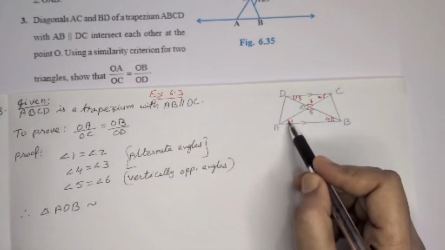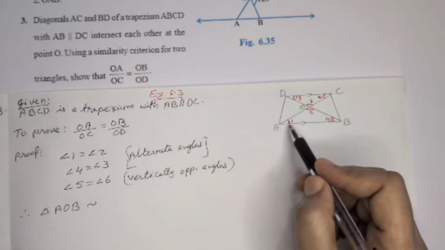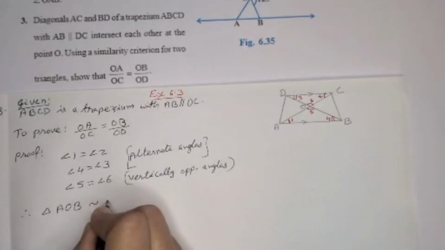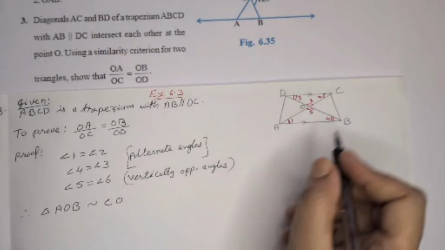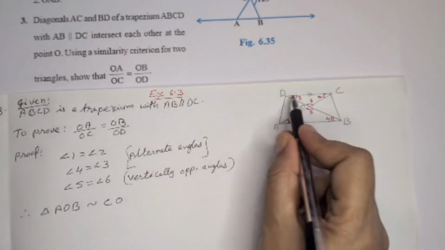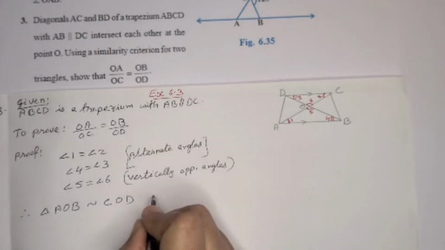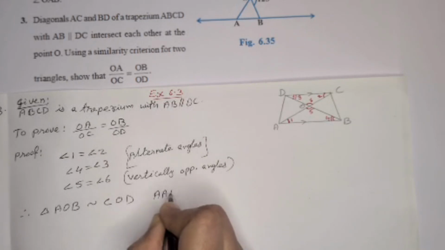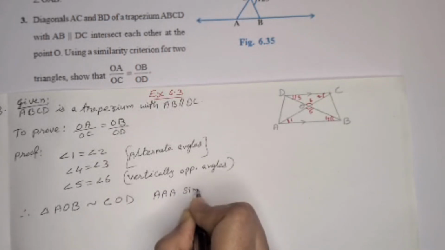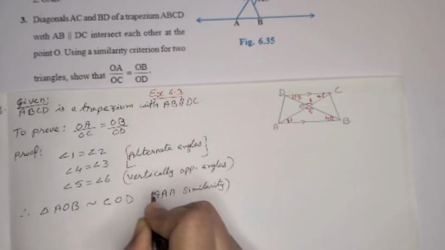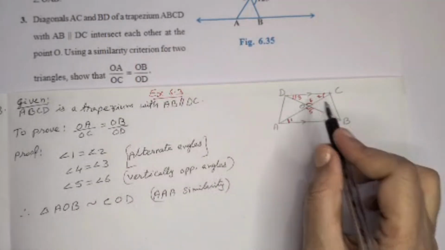second triangle, 1 and 2. So, we have to start corresponding to A, here C, then O, then D and B. So triangles AOB and COD are similar using AA similarity. So these two triangles are similar.